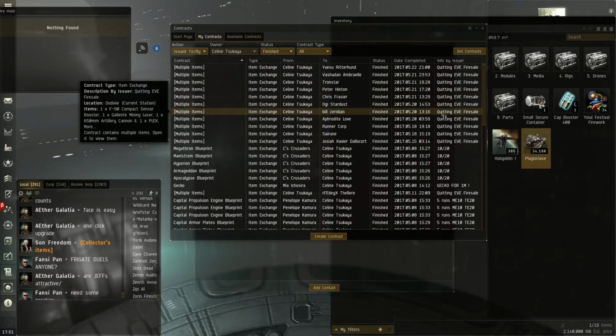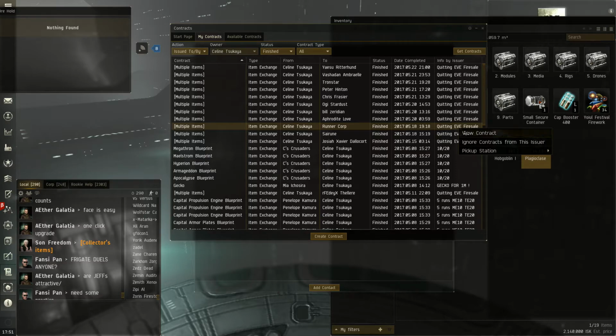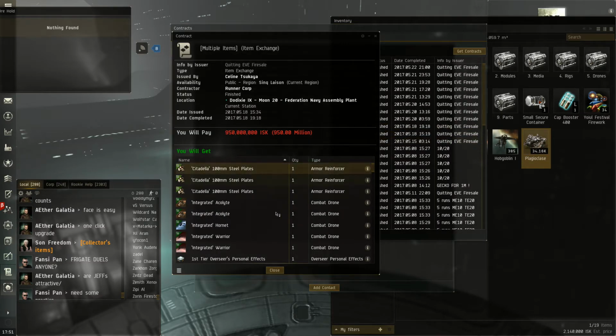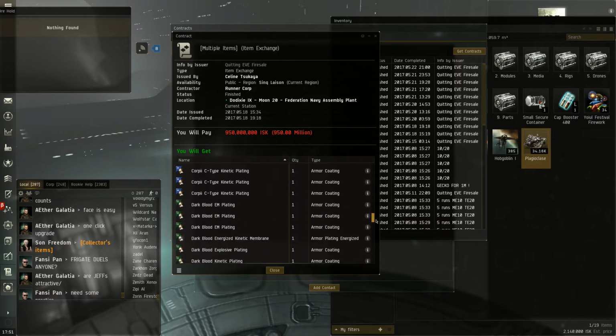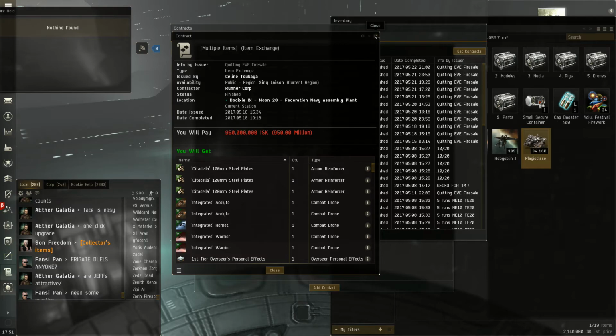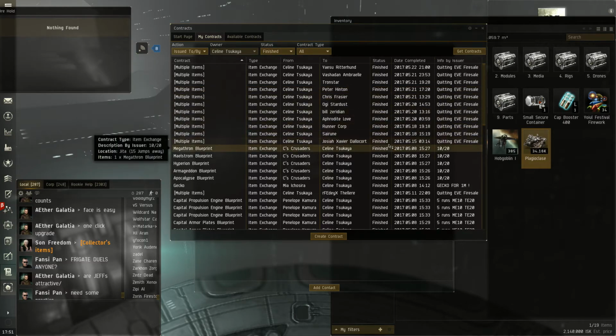But you can check these too. If you think, oh, maybe these are all very different, well, let's just check this one randomly. View contract, 950 million. You will get, and here's a bunch of items. It's the same contract. This person is just doing the same thing over and over, and each time getting people to fall for it.